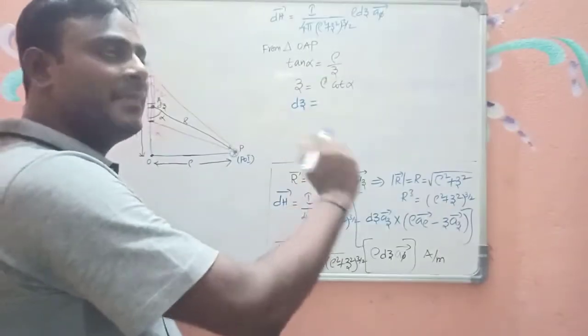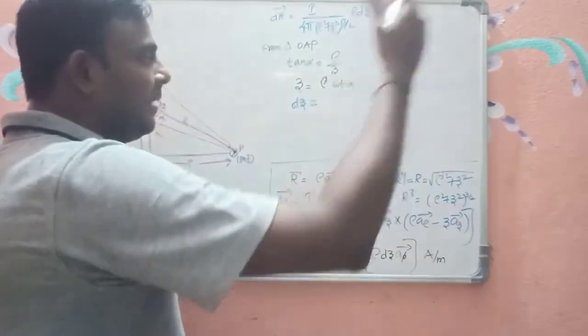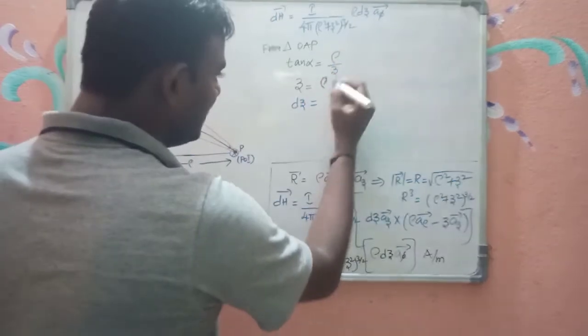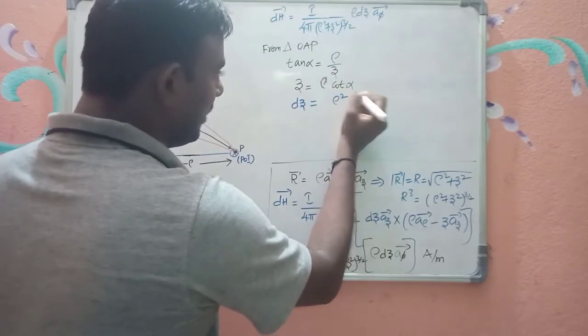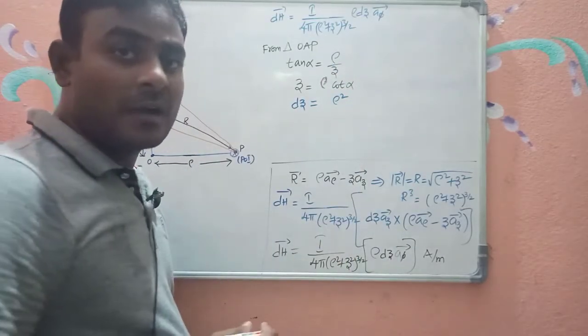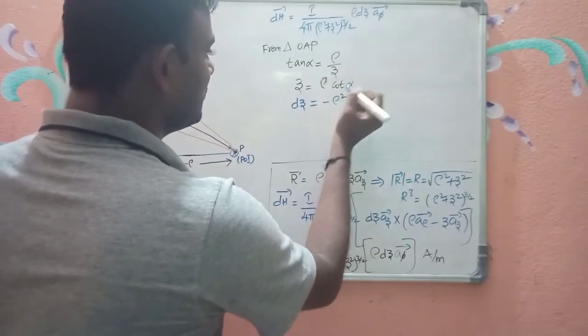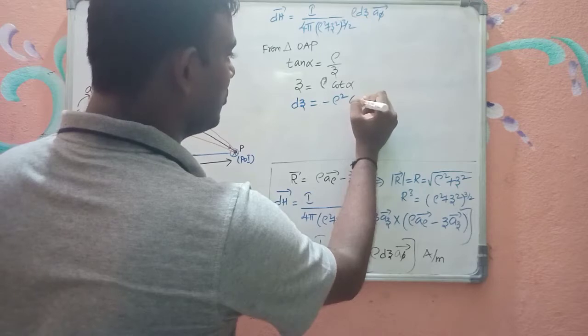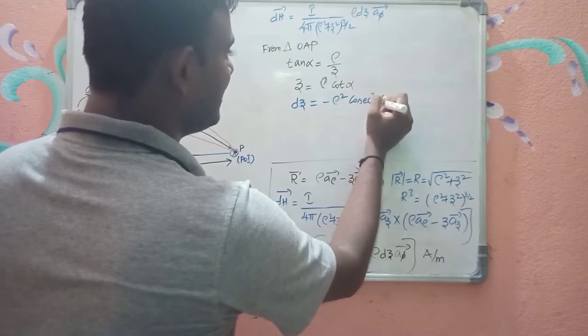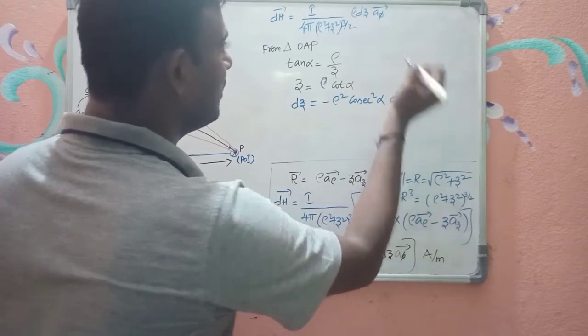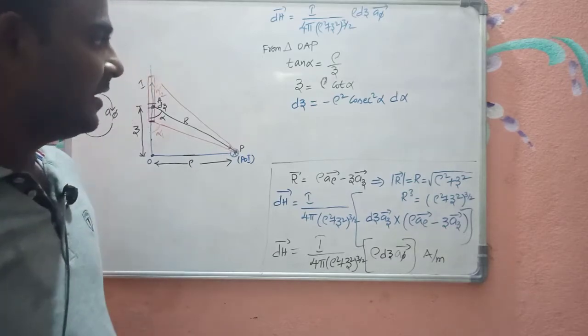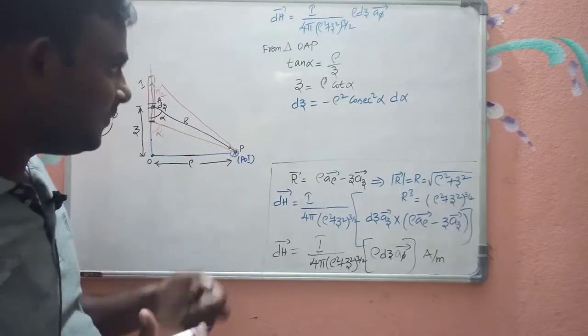So I will get dz by d alpha, and I can send d alpha to the right hand side. So you will get rho into, what is the differentiation of cot alpha? Minus cosecant square alpha. Is it right? So dz is equal to minus rho cosecant square alpha d alpha. dz is this one, right?